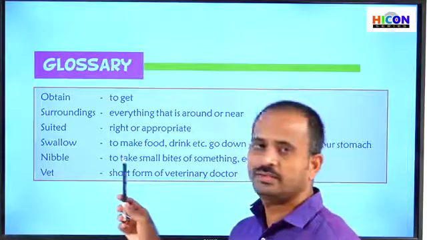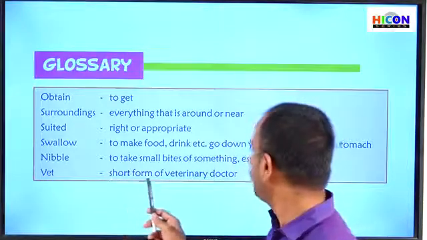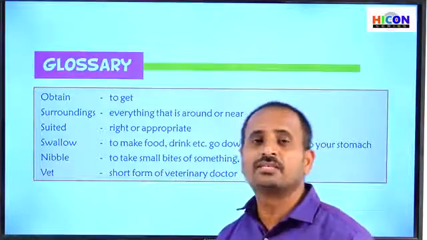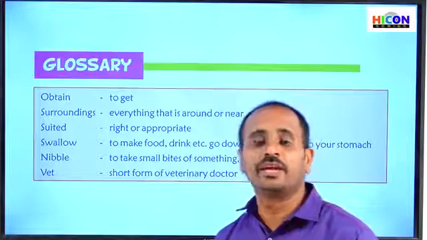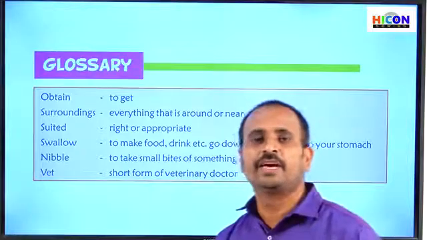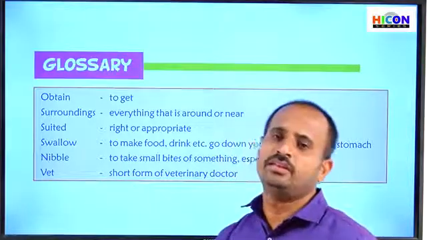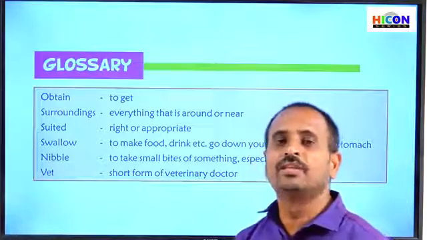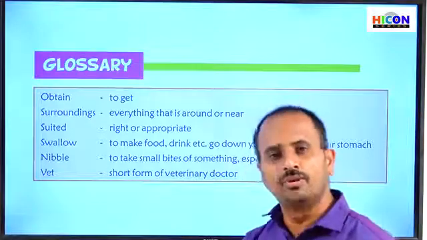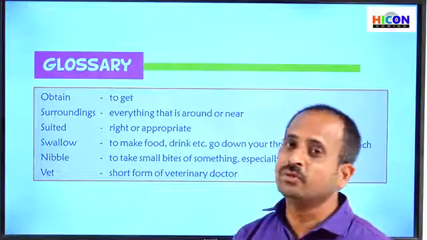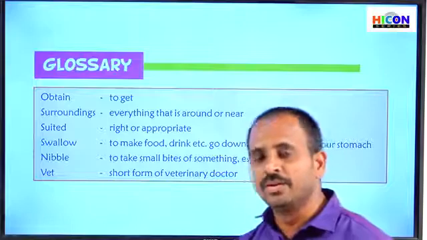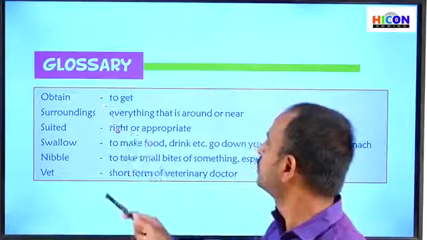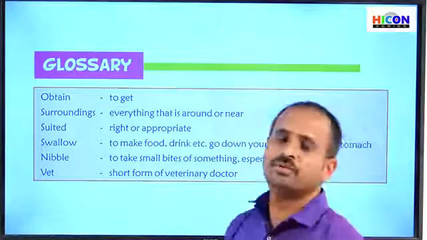Next, vet. Children, what is vet? Short form of veterinary doctor. We have discussed that we should take care of pet animals. If the pet animals have any health issue, then we should bring them to the vet. If there is any problem with a pet, we will take them to the vet. So vet means veterinary doctor. Children, note down these words in your notebook and read them thoroughly.